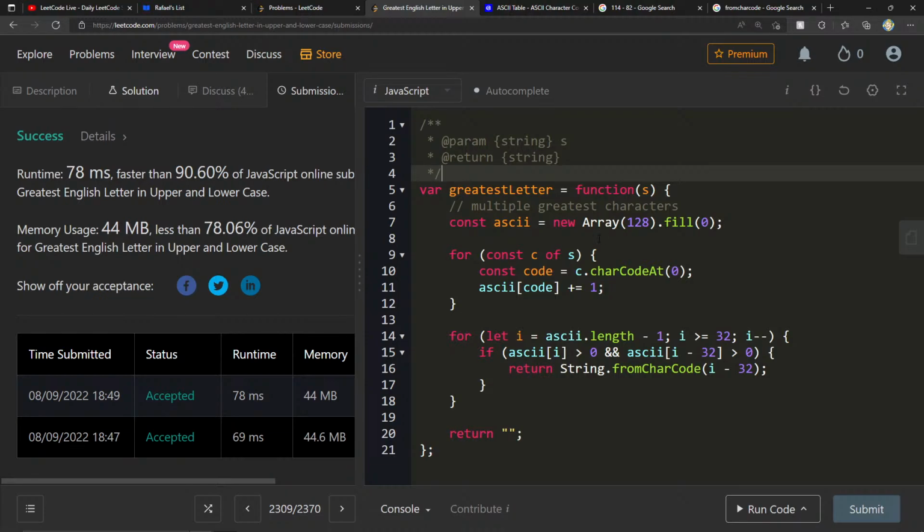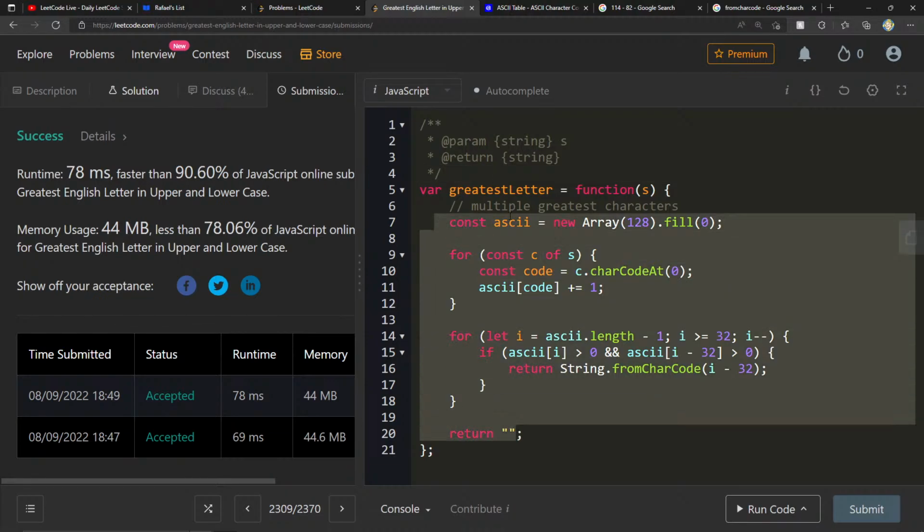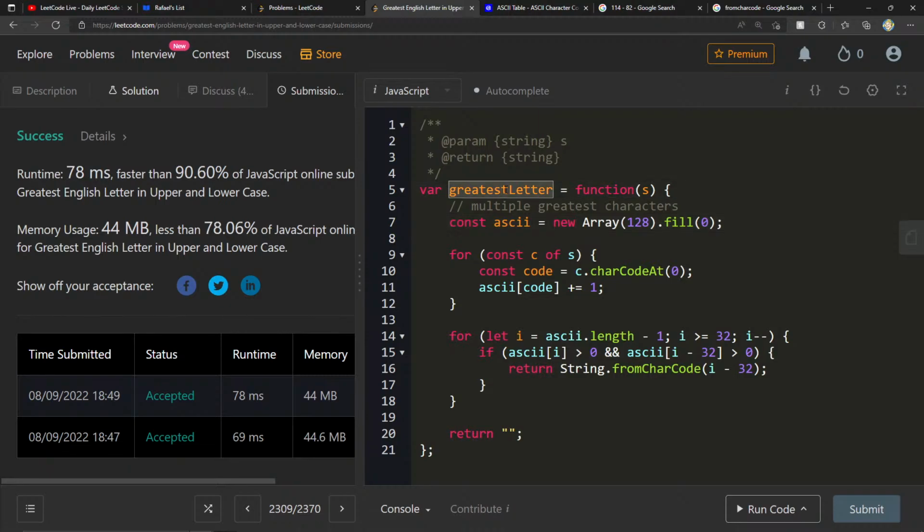So something that I might say is, oh hey, I did it this way, but I also know that in ES6 there's a method on strings called greatest letter that we can use. So they'll be doubly impressed because they know you can do it in a more low level manner, and they also know that you're aware of the API. So it shows that you're actually knowledgeable about the language.